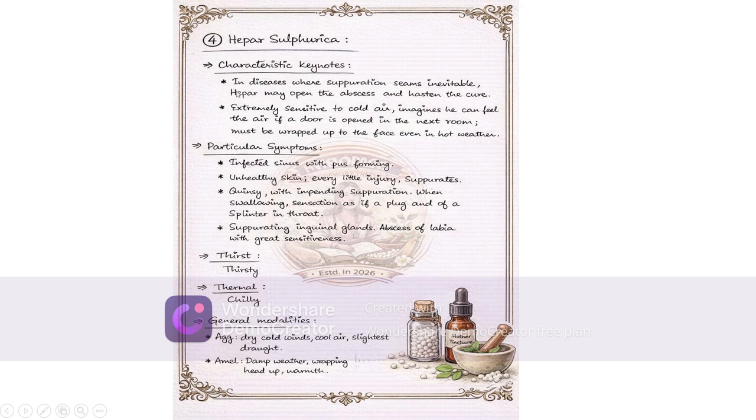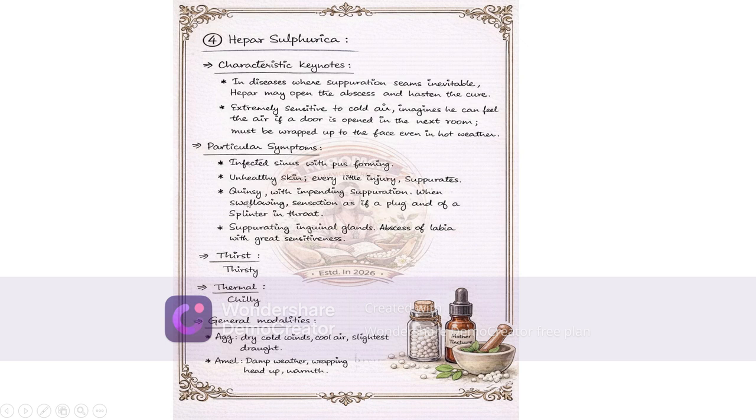Hepar sulf. Characteristic keynotes: in diseases where suppuration seems inevitable, Hepar may open the abscess and hasten the cure. Extremely sensitive to cold air, imagines he can feel the air as if a door is opened in the next room. Must be wrapped up to the face even in hot weather. So Hepar sulf is highly chilly, like silicea. Particular symptoms: infected sinus with pus forming. Unhealthy skin. Every little injury suppurates. Quinsy.